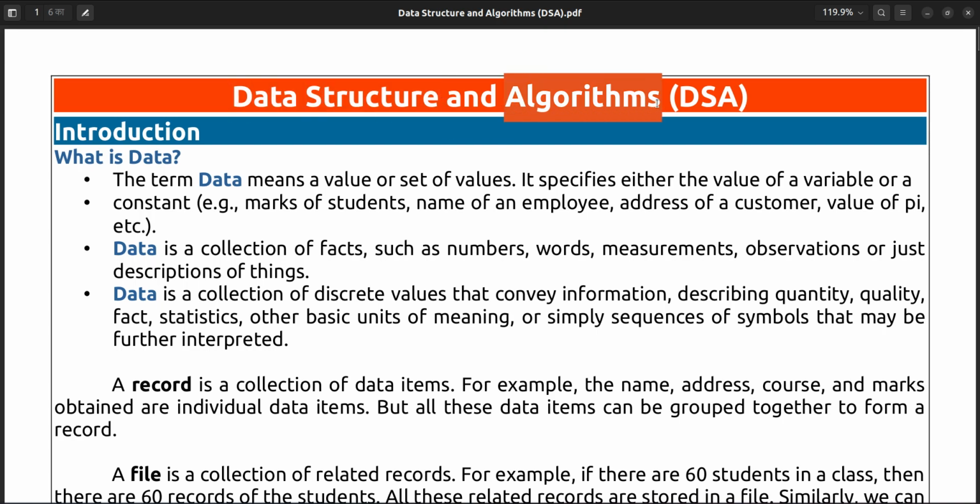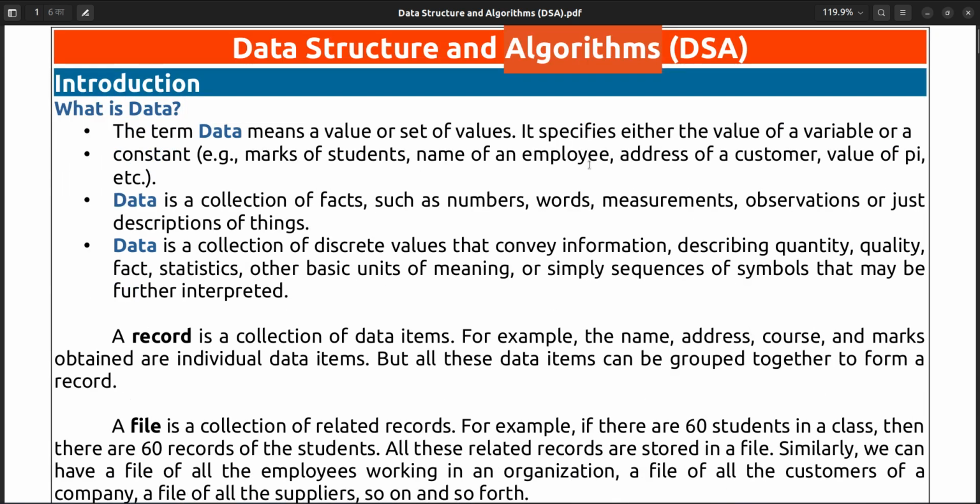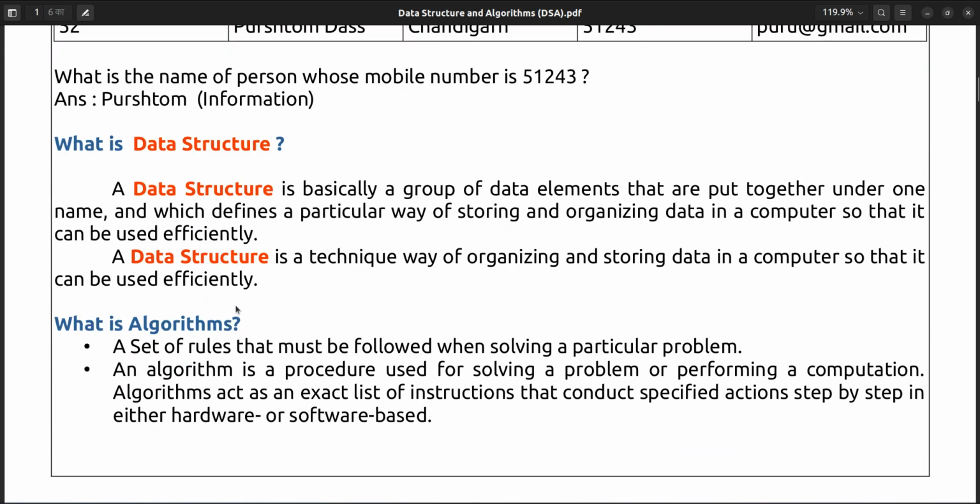Now, what is an algorithm? Algorithm is a set of rules that must be followed when solving a particular problem. Suppose you want to add two numbers. How will you do that? You have to tell it in steps. First you do this, second you do this, then you do this, and in the end you will get the result.